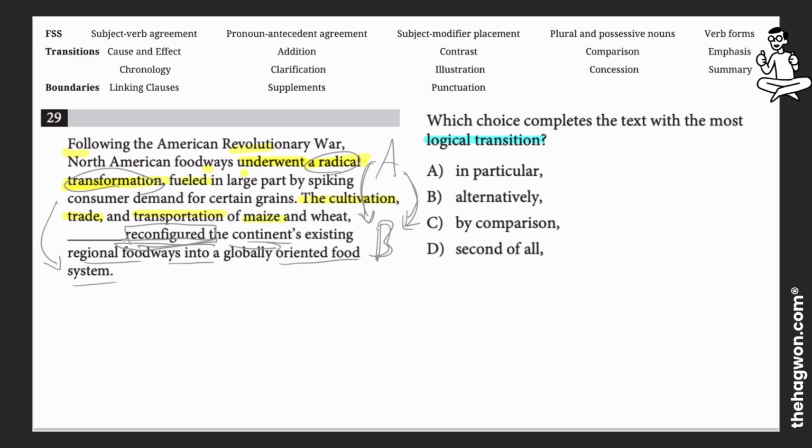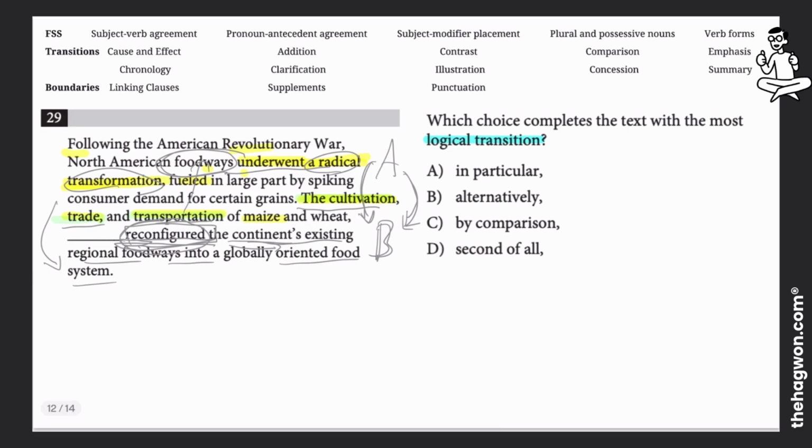So the subject matter for our first sentence was the foodways underwent radical transformation, and our second one, the cultivation, trade, and transportation, these are elements of what's called foodways. So these foodways, the contents existing, it reconfigured.